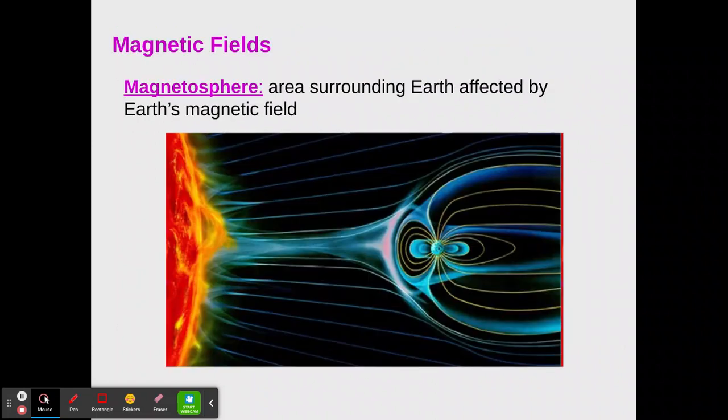Okay, the magnetosphere is the area surrounding Earth affected by Earth's magnetic field. So you've learned previously that we have different spheres, hydrosphere, atmosphere. Well, there's also a magnetosphere.